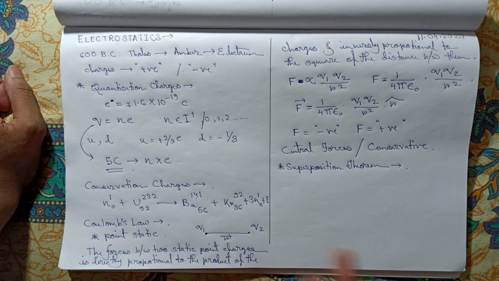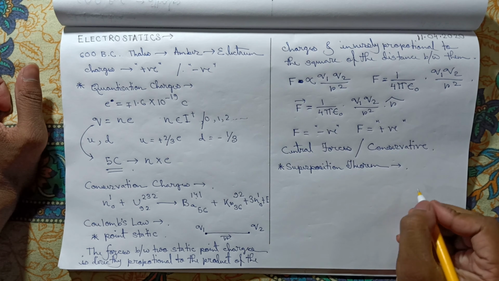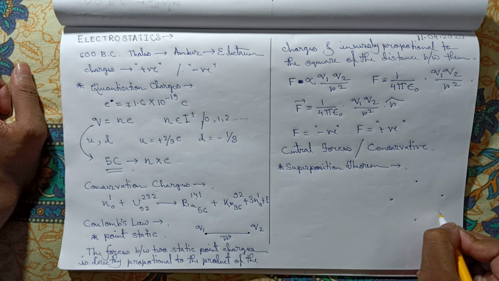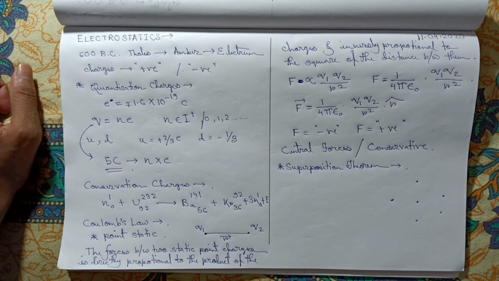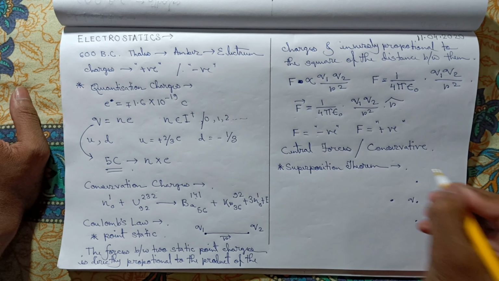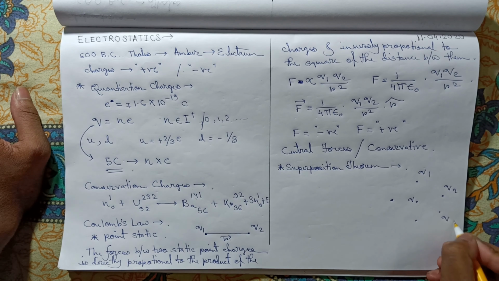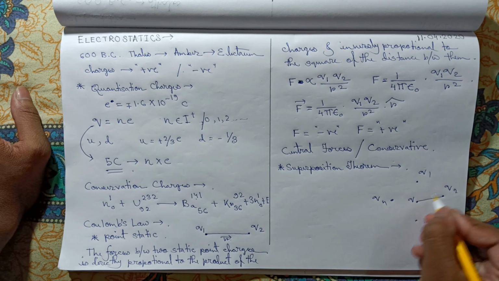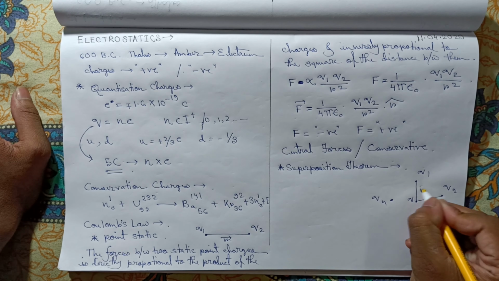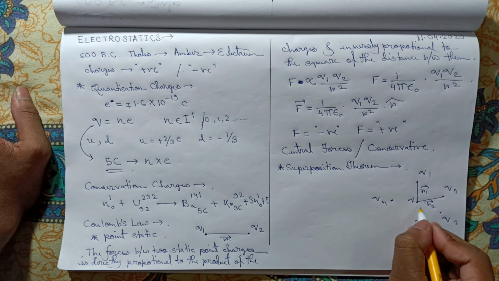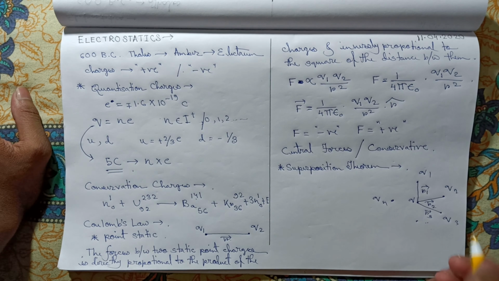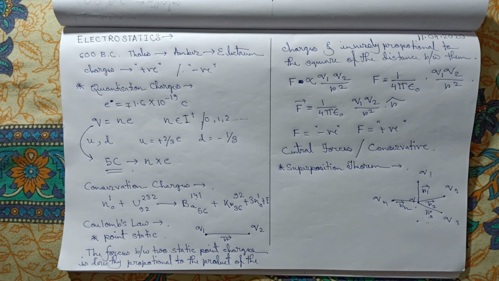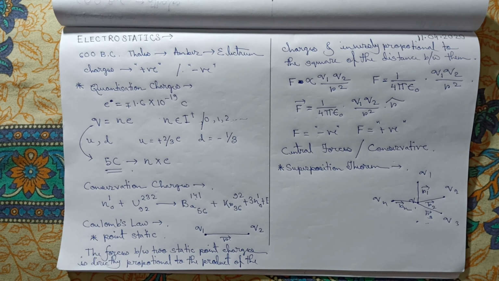Coulomb's law states that for two charges it is valid, and we can find out the force easily. But what happens if multiple static point charges act simultaneously? Suppose we take Q, and Q1, Q2, Q3, up to Qn. The distance between Q and Q1 is the R1 vector, Q2 is R2 vector, Q3 is R3 vector, Qn is Rn vector. So how do we find out the total force on Q?